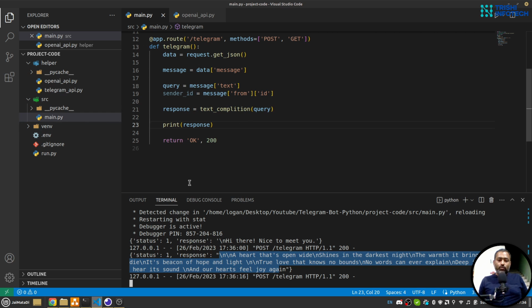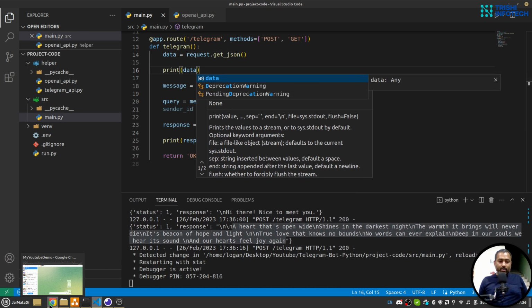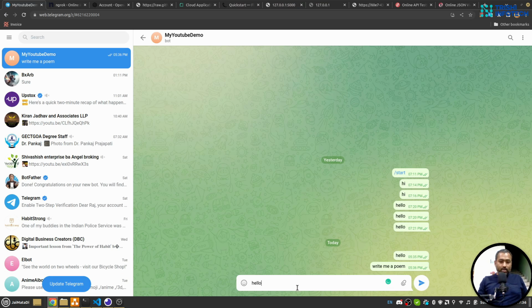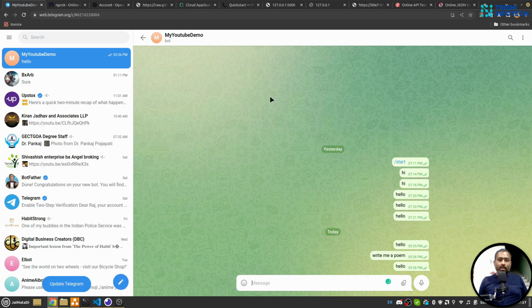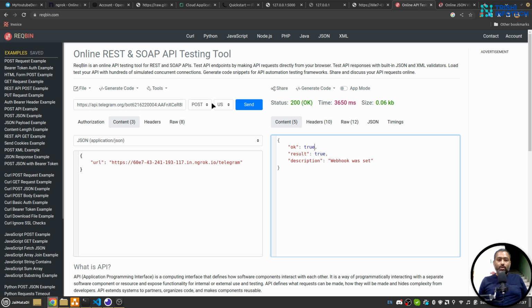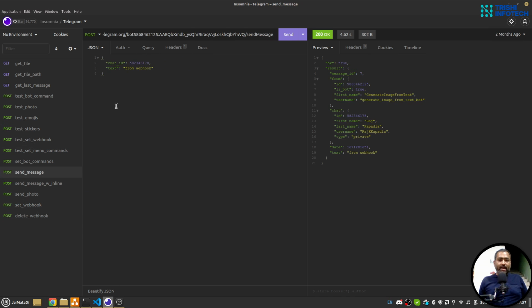Now we want to send this message back to the user, and for that let me print the data so I can get the sender's ID. I'll say hello. Yeah, so the sender's ID is this. Now I'll open any API testing mechanism like this, the one we have used, or I can use my Insomnia. So let's send a message.